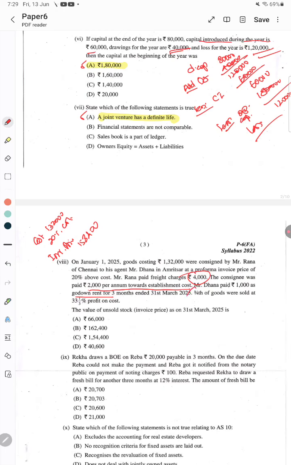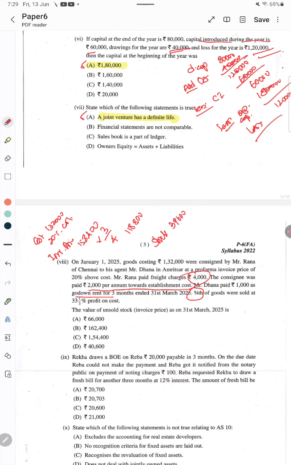Out of that, 3/4 of the goods were sold. The total invoice value sent on consignment is 1,58,400. On that, 3/4 is sold. So 1,58,400 divided by 4 into 3, that is sold, 1,18,800. The remaining 1/4 is unsold, that is stock. So 1,58,400 into 1 by 4 is 39,600 rupees stock.